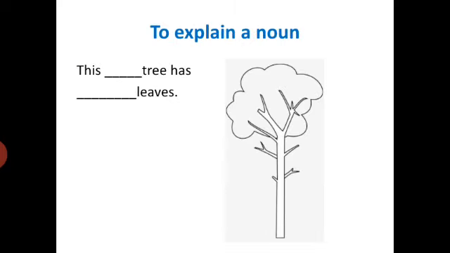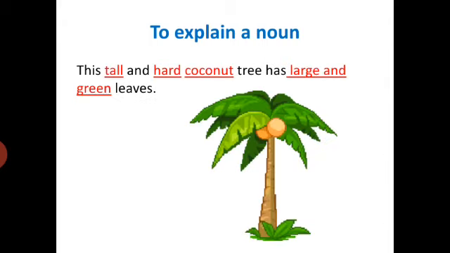The first example is, this tree has leaves. Now we can use so many adjectives to tell what type of tree this is, its size, color, shape, etc. Now see, this tall and hard coconut tree has large and green leaves. So the adjectives are not only telling about the texture, color and size, but they are also telling that this is a coconut tree. It is telling its name as well. So adjectives help us to imagine a clear and vivid picture.